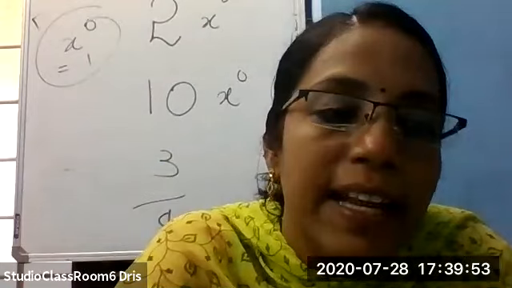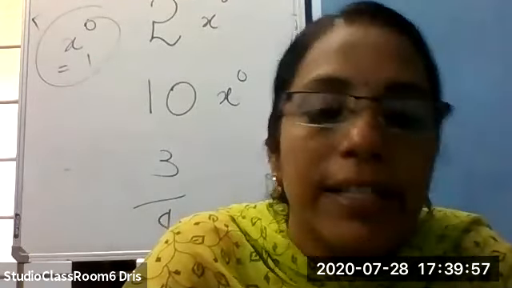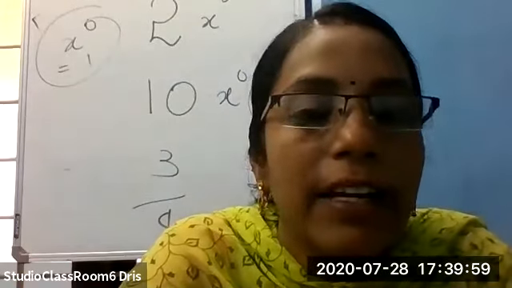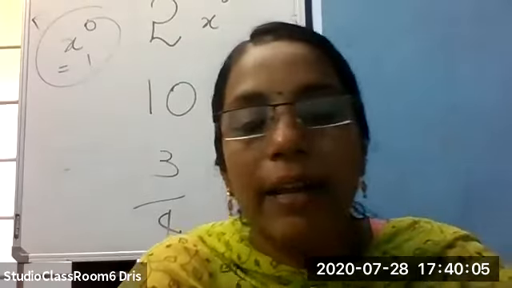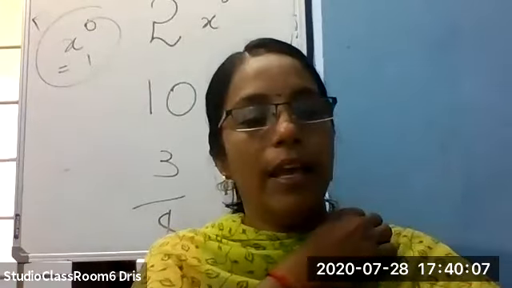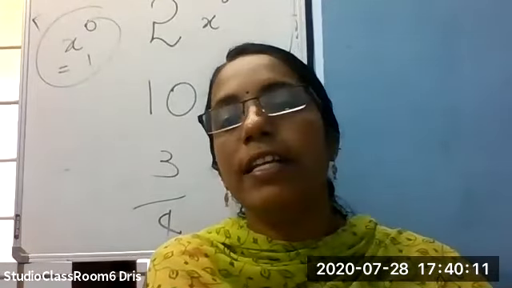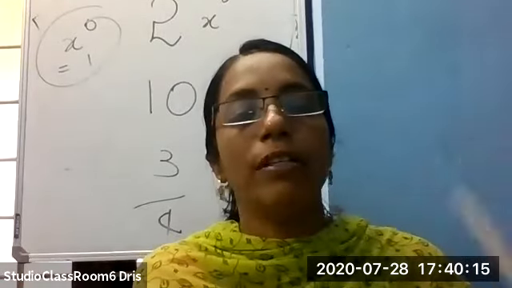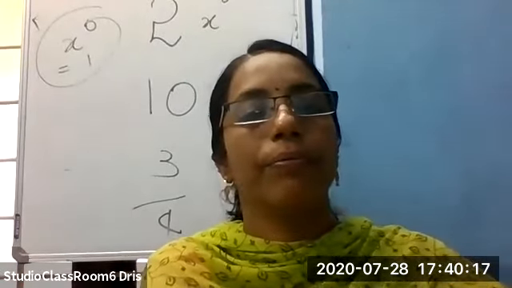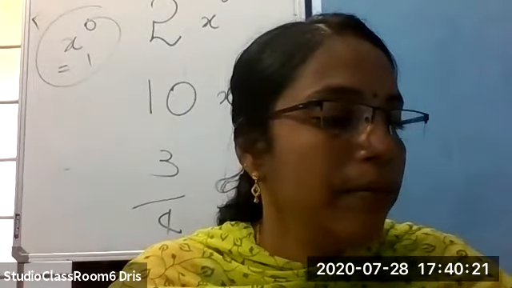If I simply say -1, you can attach 1x raised to 0 to it. So we will consider -1 as a polynomial. Then under that you write that every real number is a constant polynomial.